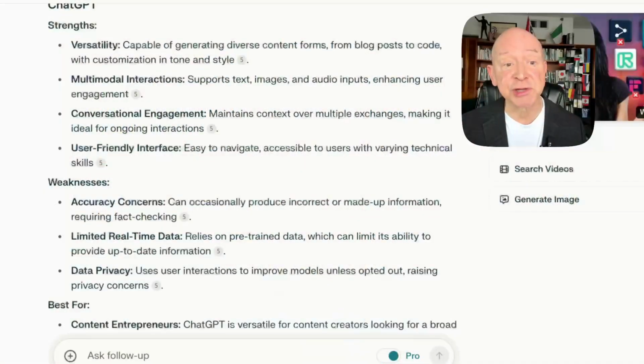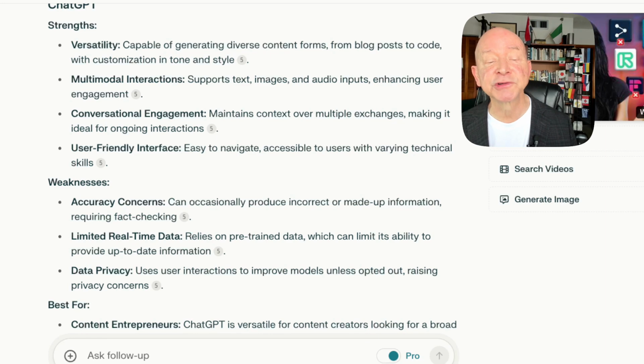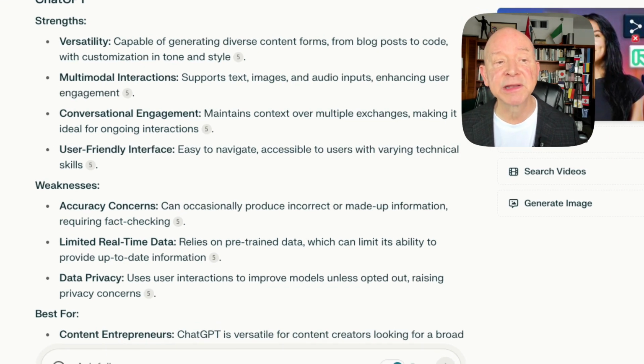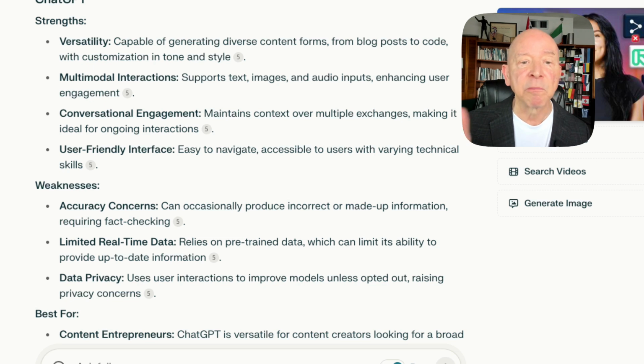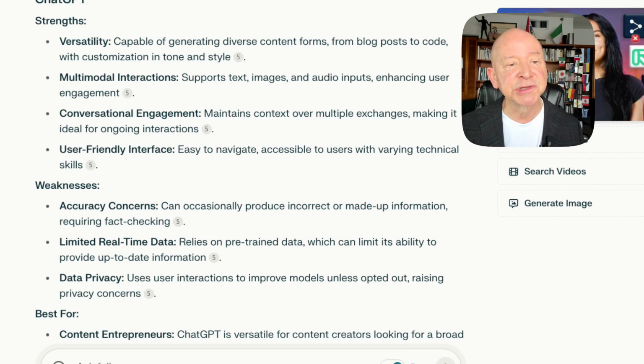Let's take a look at what is said about ChatGPT from some other sources. All right, let's take a look at what Perplexity said about ChatGPT. When we look at it, it says, okay, it's got versatility. That's important. That versatility means it's capable of generating diverse content forms, from blog posts to code, customization in tone